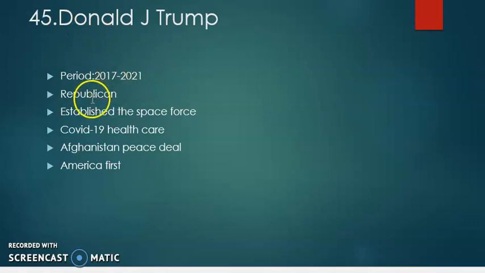And Donald J. Trump is from the Republican Party and established the Space Force, and the first president who did this job, and he announced COVID-19 healthcare measures, and he is also famous for a famous Afghan peace deal with the Taliban, and his slogan is America First.